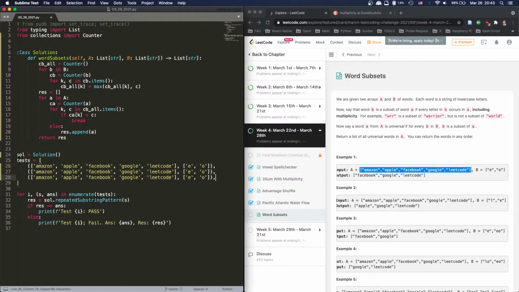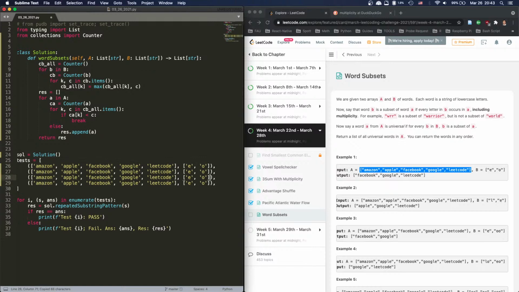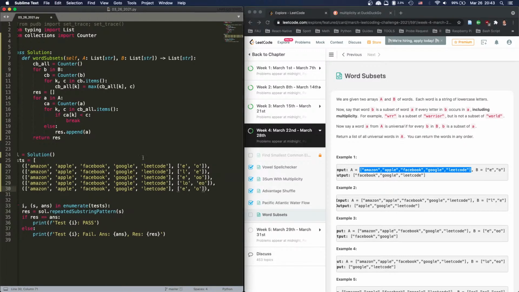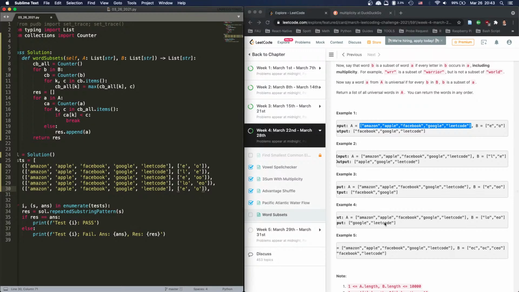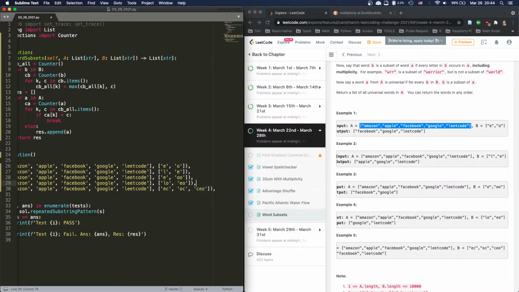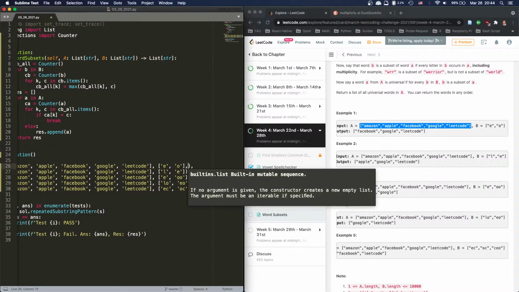So 2, 3, 4. 4 test cases. Second one is L and E. Third one is E and OO. Next one is LE, LO, and EOO. Actually have one more, I think. Yeah, do have one more, which gives us EC, OC, and CO. And we also have to include the answer.